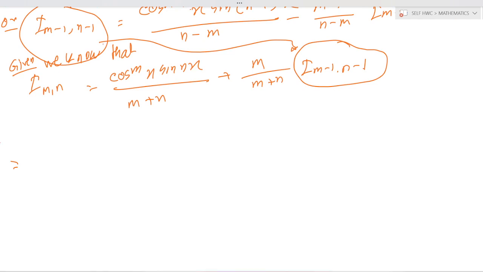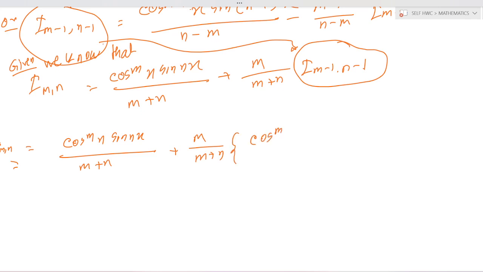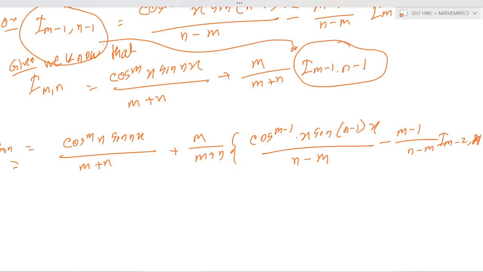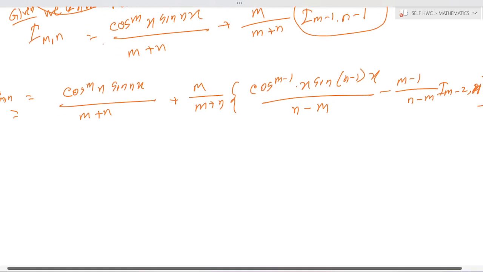I(m,n) is equal to cos^m x sin nx by (m plus n), plus m by (m plus n) into cos^(m minus 1) x sin (n minus 1) x by (n minus m), minus (m minus 1) by (n minus m) I(m minus 2, n), which is equal to n square minus m square.